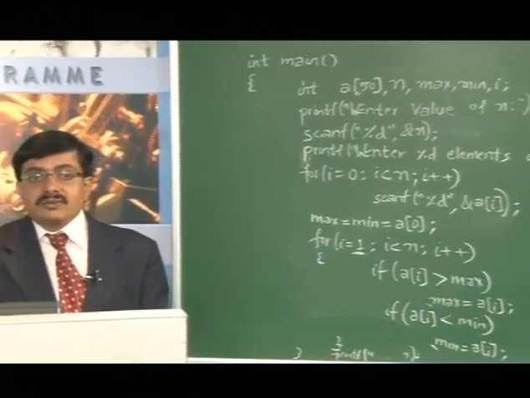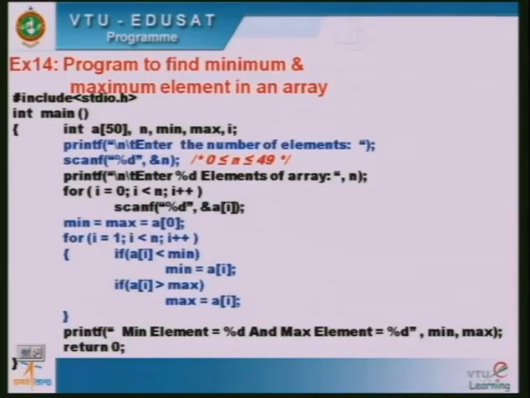The code again I will display here. So here you can see that we have declared the array of 50 integer elements. The n is the number of elements you may ask the user to enter. Min and max are the 2 variables you have taken there, and I is the loop iterator. Next, enter n elements of an array; you are reading n elements of an array there.